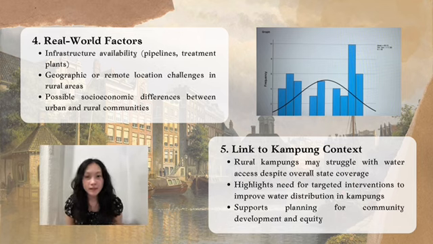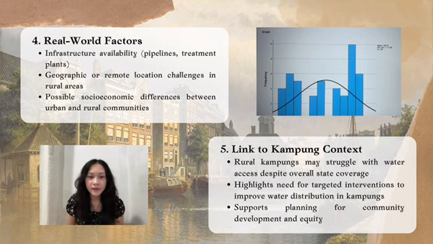Next, move on to the real-world factors. These differences can be explained by real-world factors such as better infrastructure and facilities in urban areas, while rural areas may face challenges like remote location and limited resources. Lastly, linking this back to the kampung context, it shows that rural kampungs may still struggle with water access despite overall high coverage in Sabah. This highlights the need for improvement to ensure fair and equal water distribution for all communities.